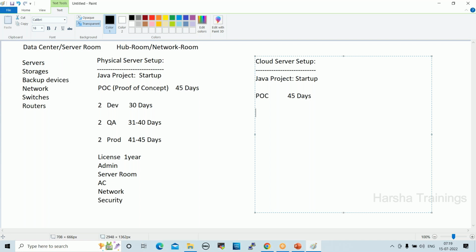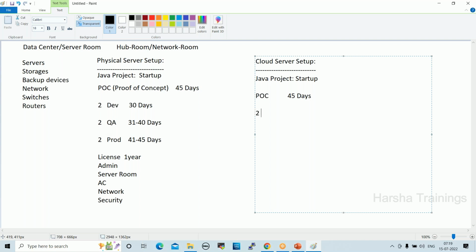But whereas in cloud setup, whenever we require any servers, we can create them within 1 minute only, right? So cloud setup is an on-demand setup. Whenever we need any servers, we can create them within 1 minute, right? So that is why we no need to create 6 servers at a time.